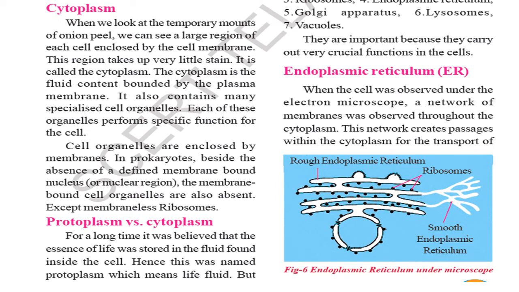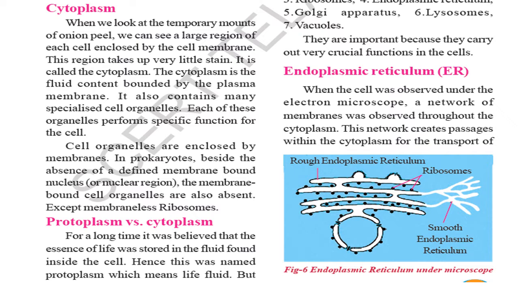Now, cytoplasm. When we look at the temporary mounts of onion peel, we can see a large region of each cell enclosed by cell membrane. This region takes up very little stain. It is called the cytoplasm. The cytoplasm is the fluid content bounded by plasma membrane. It also contains many specialized cell organelles. Each of these organelles perform specific function for the cell. Cell organelles are enclosed by membranes.